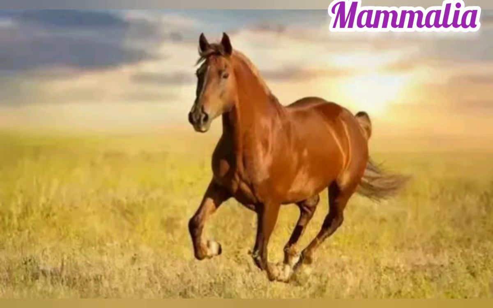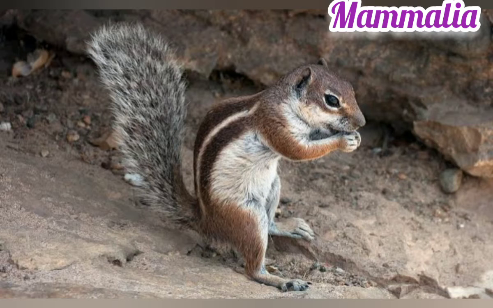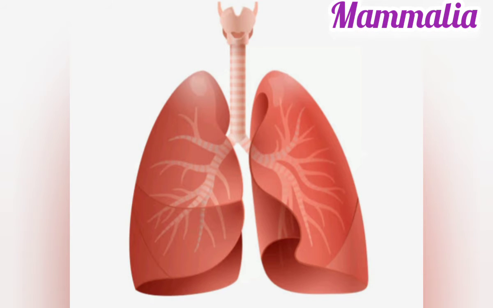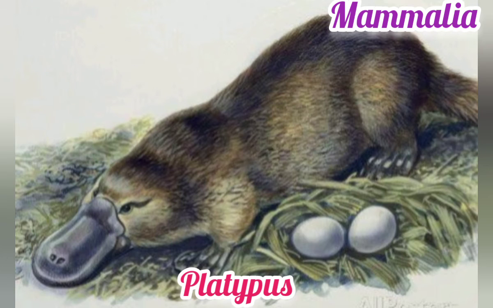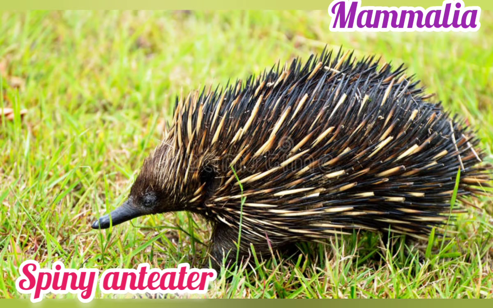Females have mammary glands, which secrete milk for feeding the young ones. The external ear or pinna is present in mammals. They have a 4-chambered heart and respiration occurs by lungs. There are also egg-laying mammals, for example, platypus and spiny anteater.